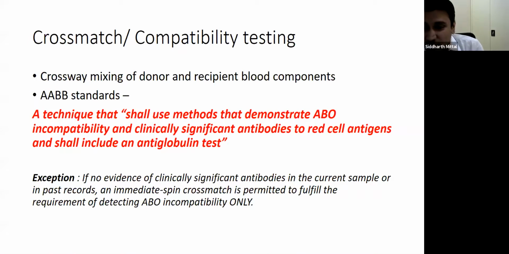Now, there is an exception to this rule. If there is no evidence of clinically significant antibodies in the current sample and also in the past records, then an immediate spin cross-match is acceptable only to detect ABO incompatibility. And this can be used in emergencies where the patient is bleeding and we can issue a unit based on immediate spin cross-match. But at the same time, we should also do an antiglobulin cross-match. But the unit can be issued. The exception is only valid if the antibody screen is negative or in the past records there is no evidence of antibody.